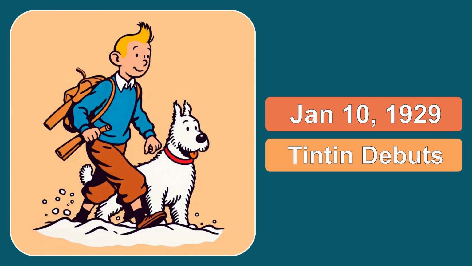Number 9. On January 10, 1929, the first story about Tintin, a young reporter who travels the world, was published in a children's newspaper. Created by Hergé, Tintin became a very popular comic book character, with many exciting adventures.